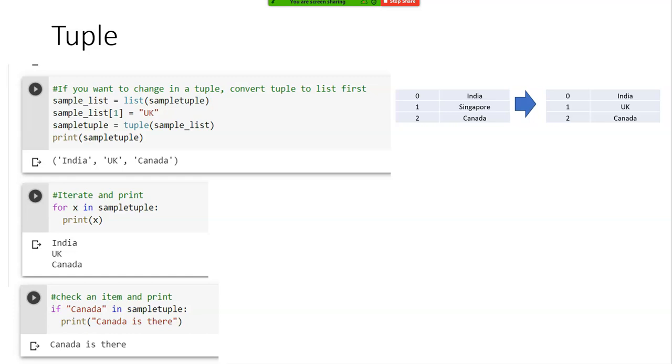So, check an item and print. If you can see here, if Canada is in sample tuple, print Canada is there. It is going and checking if something is there. Imagine if you write Canada with a small c, will it recognize?